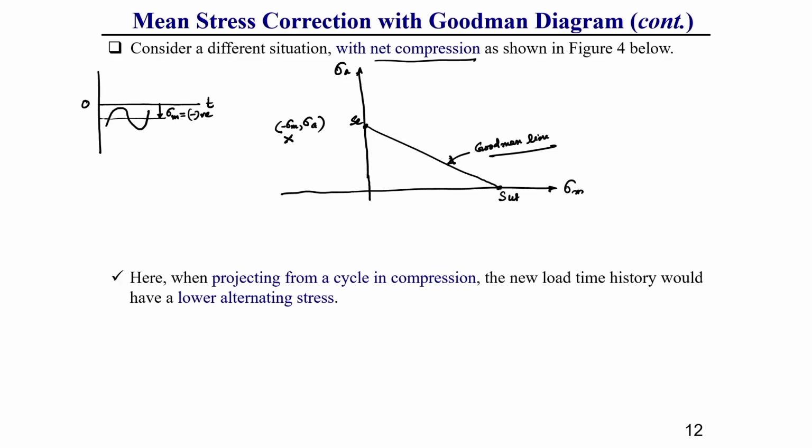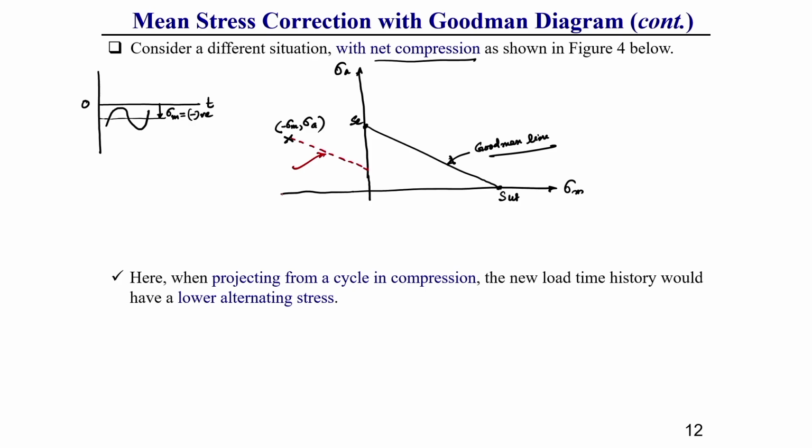So, for this case, how do we correct this negative mean stress effect? Generally, we need to draw a parallel line, which I am showing by the dotted line. This dotted line should be parallel to the Goodman line.